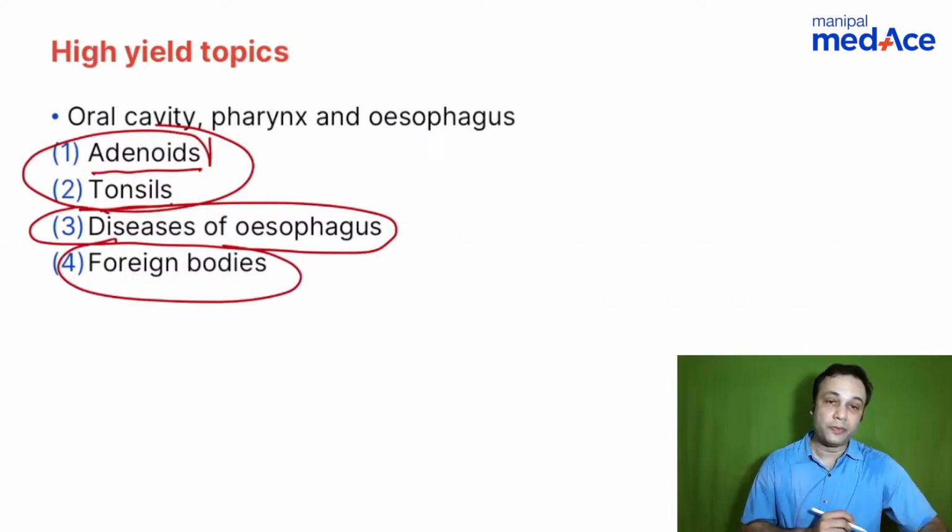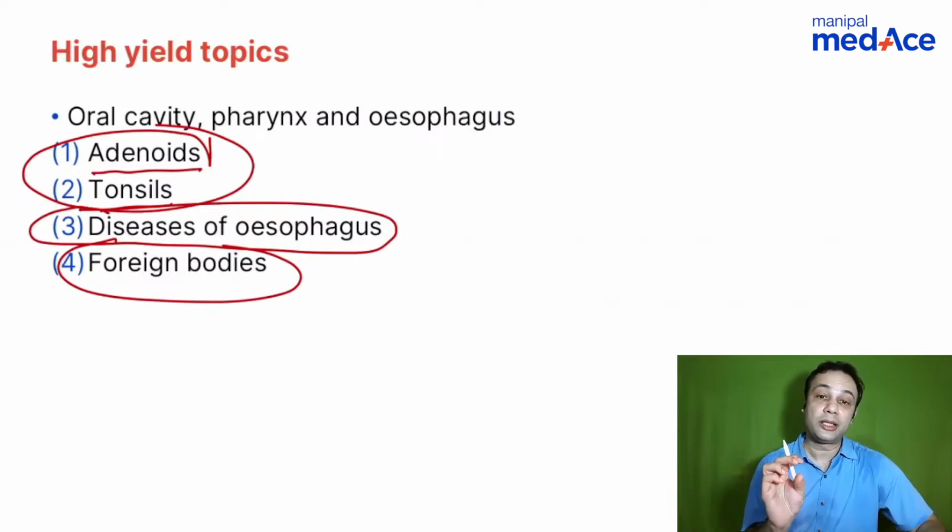Foreign bodies of the esophagus: a radiological image can be given to you. How would you remove this foreign body? Where is the foreign body? These types of questions can be asked. One question that has been asked is related to the type of foreign body.